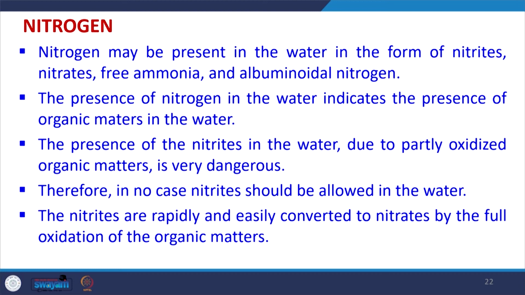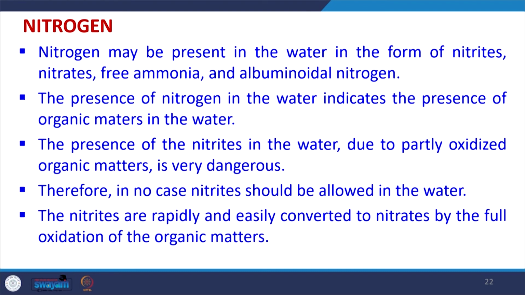Similarly, nitrogen is an element which can exist in the water in different forms. Nitrogen has a large number of valencies, and managing nitrogen in the water cycle is one of the key aspects in the present era, in terms of research also and otherwise. It may be in the form of nitrites, nitrates, free ammonia, albuminoidal nitrogen, etc., and the presence of nitrogen in the water indicates that there is a lot of organic matter present in the water.